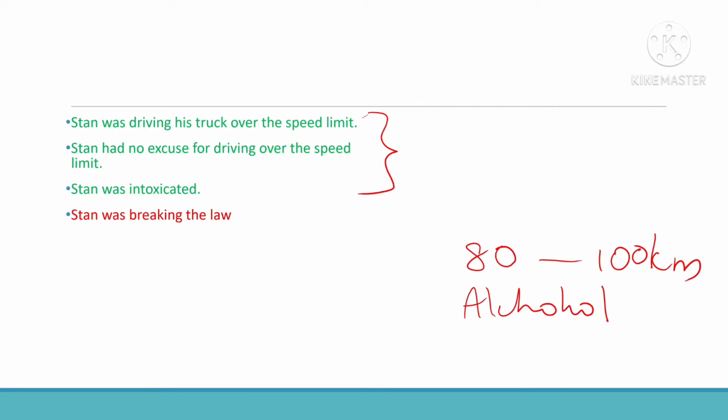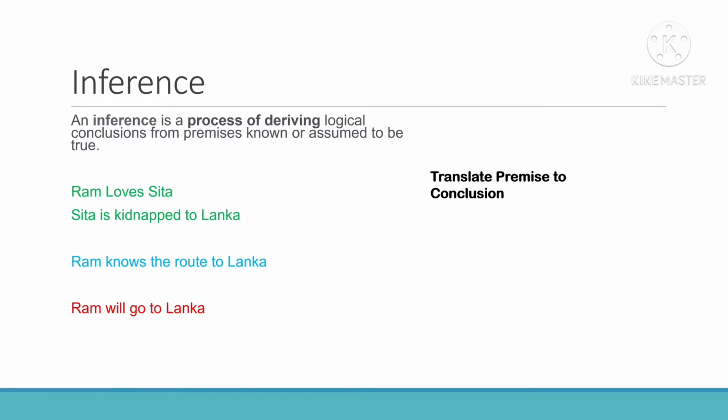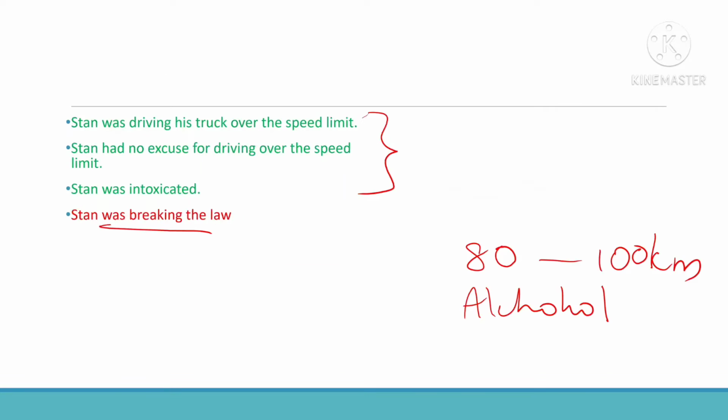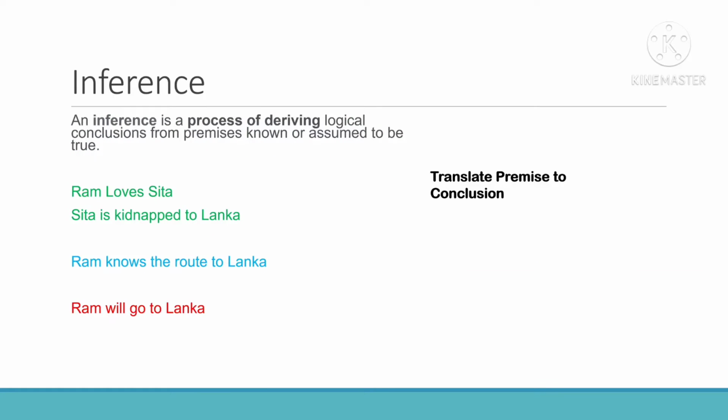So depending upon the premises, you put forward the argument or the conclusion. Inference is nothing but you have the premises and from that you come to a conclusion. That path which brings you to the conclusion is called inference. You can say that it translates the premise to conclusion. You have the premise part and the conclusion part, and what brings you to the conclusion from this premise, this mediator or that medium, is called inference.